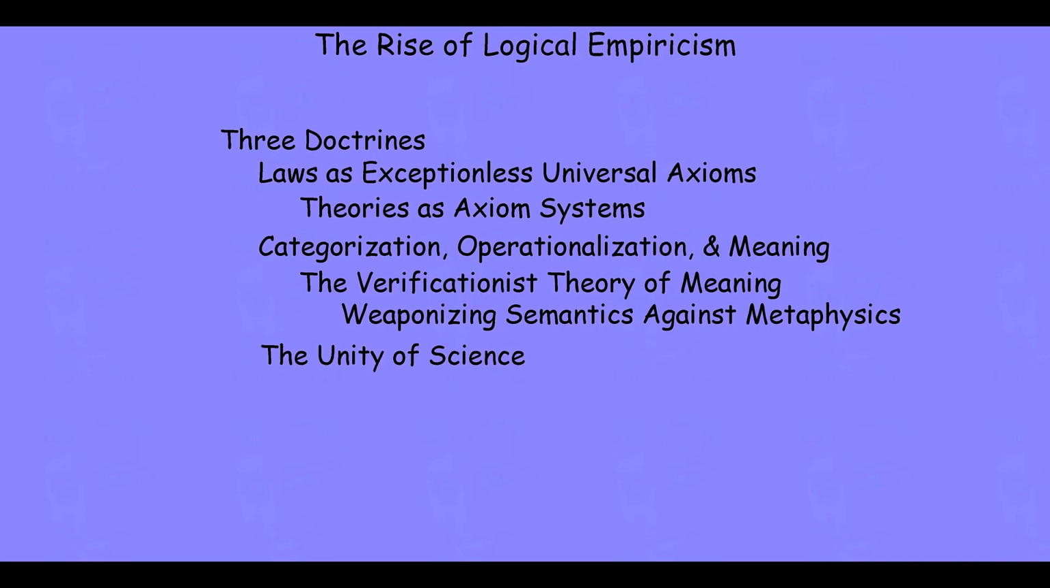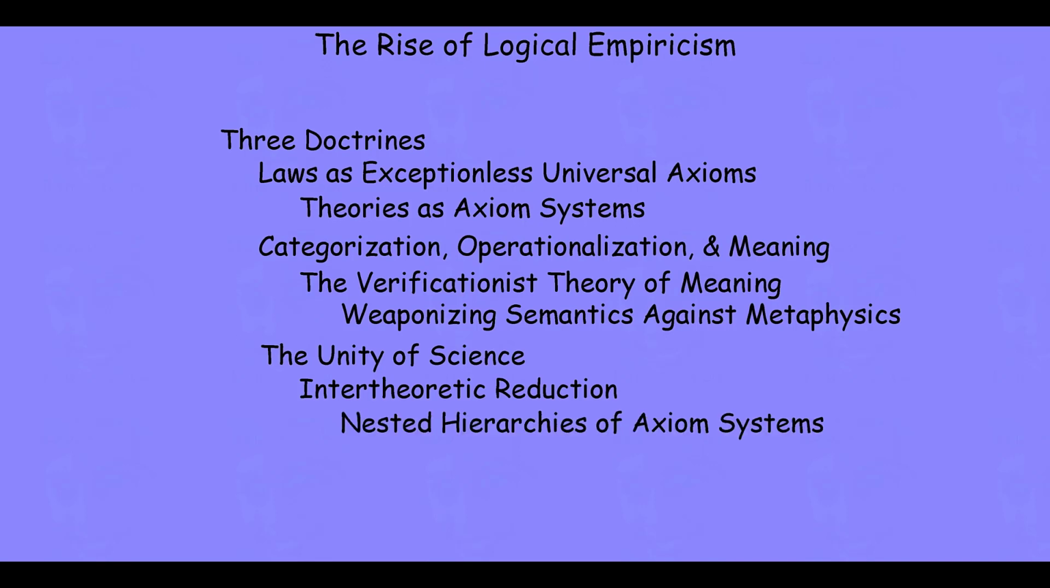Finally, we'll look at the third doctrine that I want to use to understand logical empiricism, the unity of science. Specifically, we'll emphasize how the unity of science is built upon a notion of intertheoretic reduction, where this intertheoretic reduction creates a structure of science that is a nested hierarchy of axiom systems, from the special sciences like sociology, down to psychology, down to biology, molecular biology, chemistry, physics, and ultimately a reduction to the observation language.